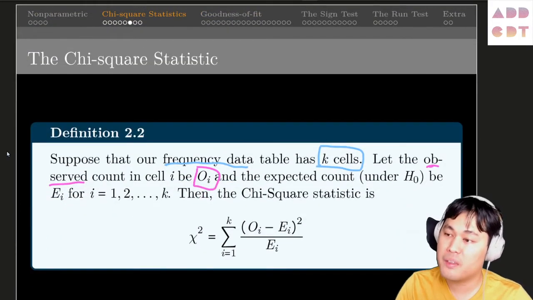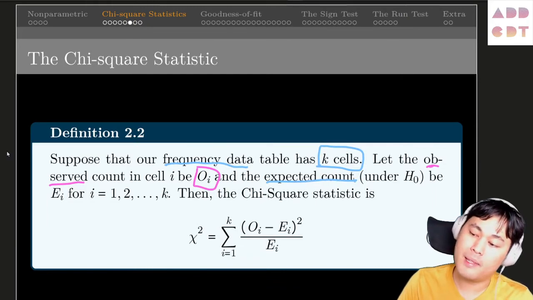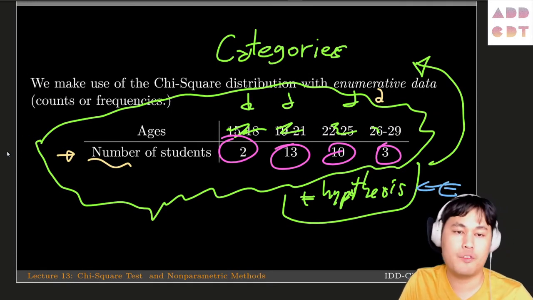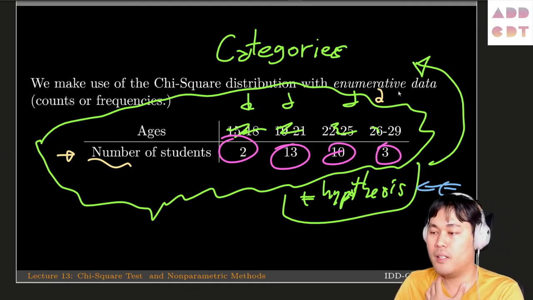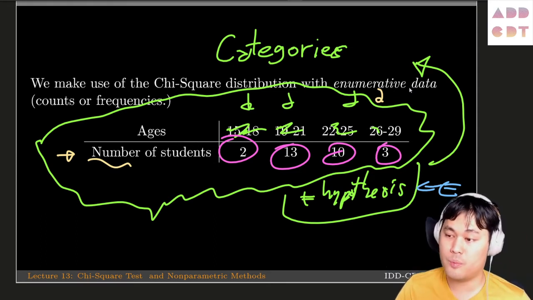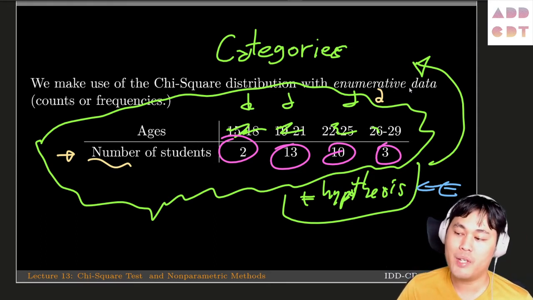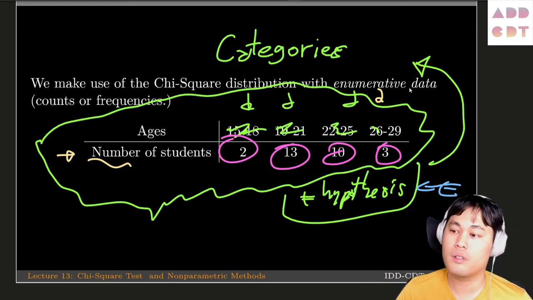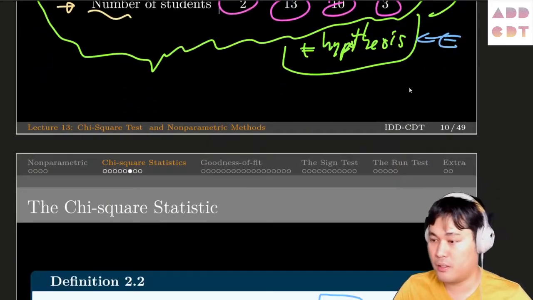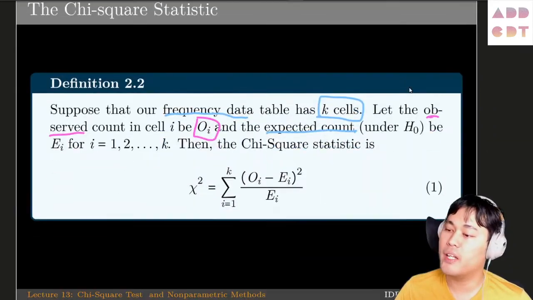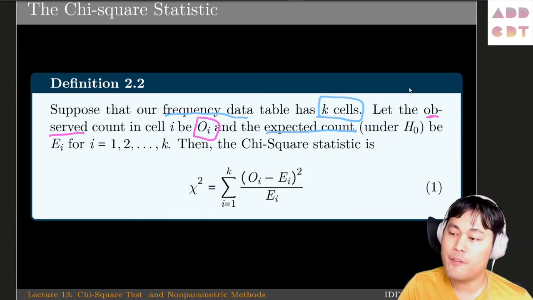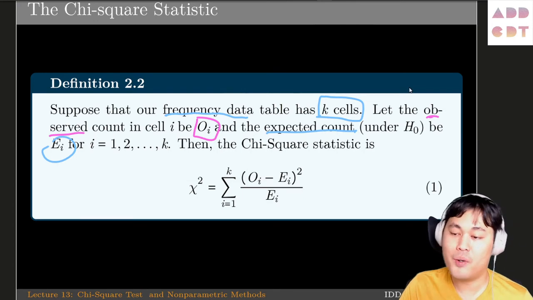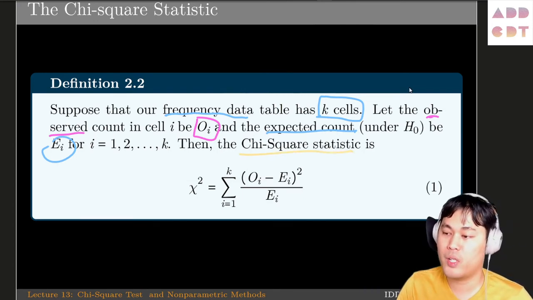And then we have the expected count. By expected, it means the count coming from the hypothesis itself. Suppose we know there are 4 age ranges, and we need to have some hypothesis. We have to make a guess on how the distribution will look, and that is expressed as the expected count. So we have O and we have E. If you have O and you have E, then we can compute the chi-square test statistic,